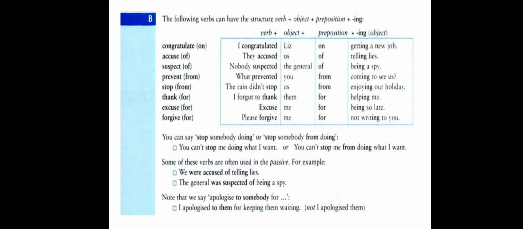The fifth example: the rain didn't stop us from enjoying our holiday. Here we have the verb didn't stop followed by us, the object, a pronoun. Then comes the preposition from, followed by verb plus ing, enjoying our holiday.